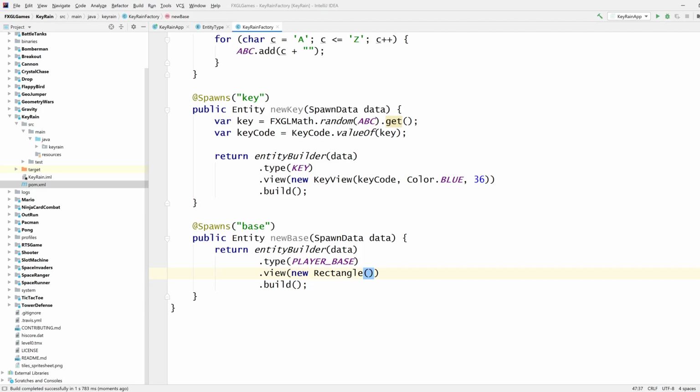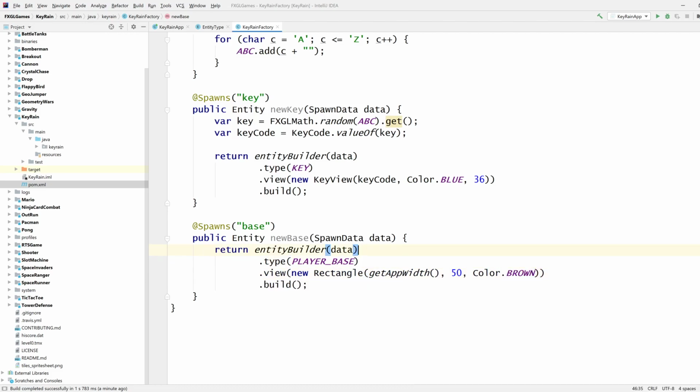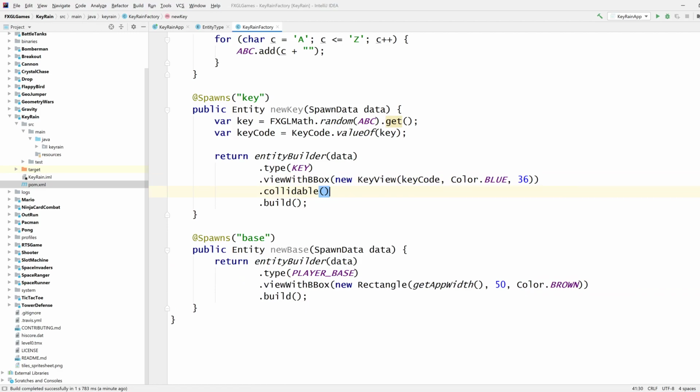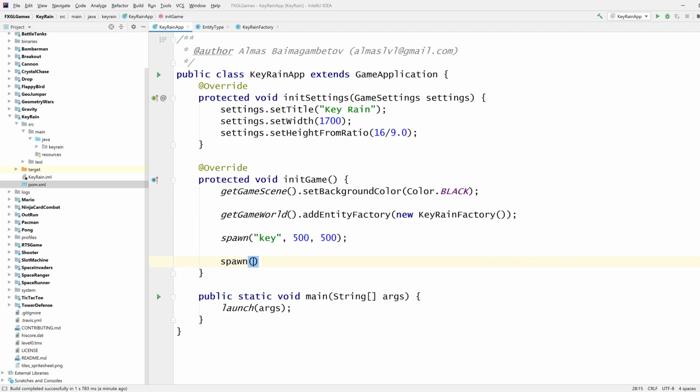Let's just make one big rectangle. Color, yeah, brown. Why not? View with bounding box, and let's also do this here so that these can collide in the future. Collidable, collidable. And let's spawn our base at -150.